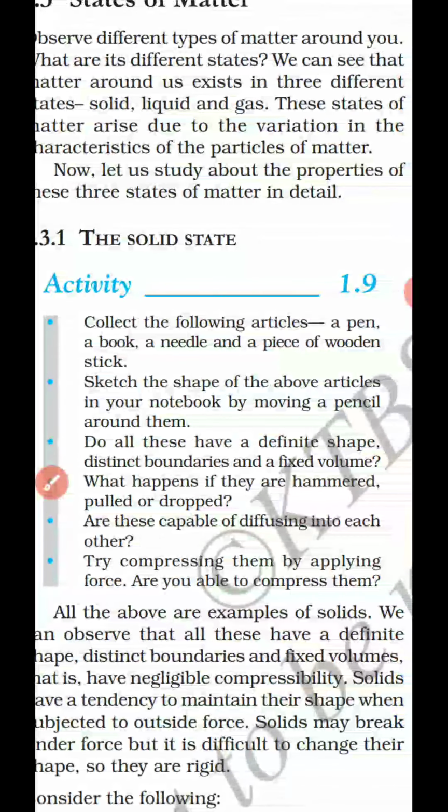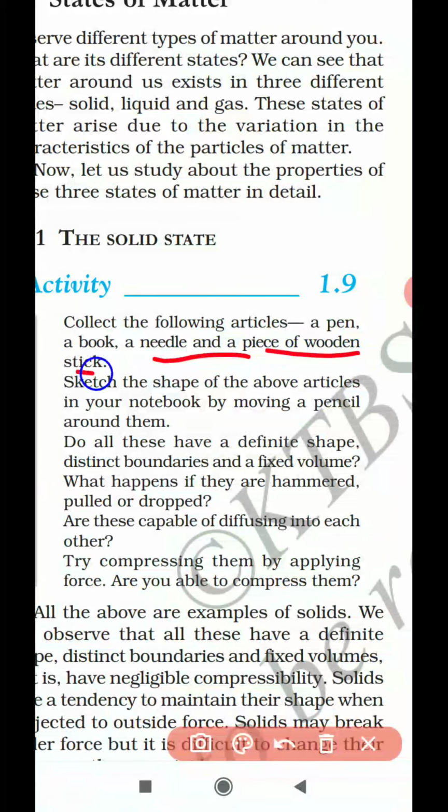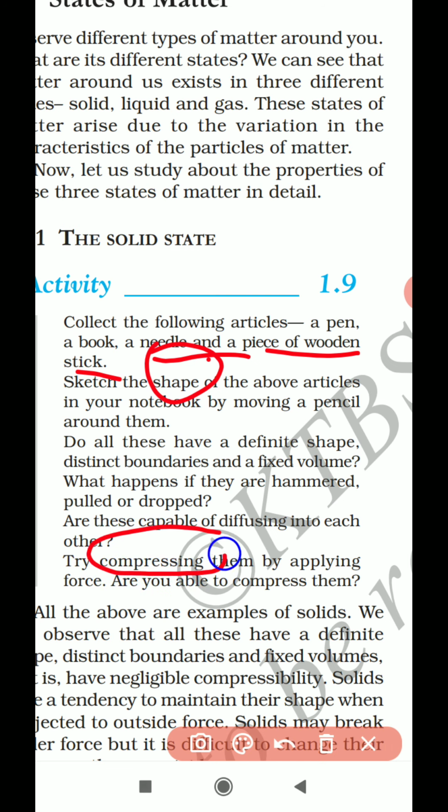So can you give an example of solid? Yes, pen, book, needle, piece of wooden stick, the phone you are holding, the book you have, the chair where you are sitting, the table which you have, everything is made up of solid. All these solids will have some definite shape, isn't it? All the solids will have some definite shape, and we cannot compress the solids very easily.